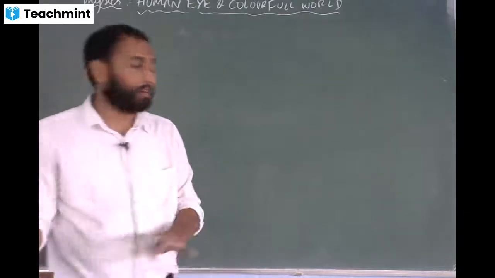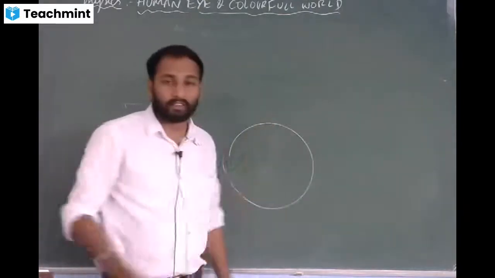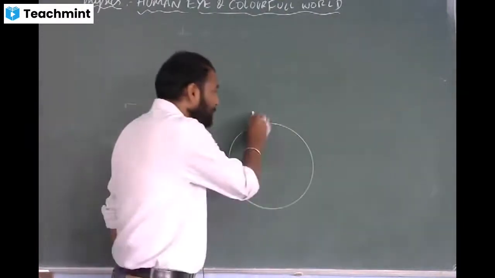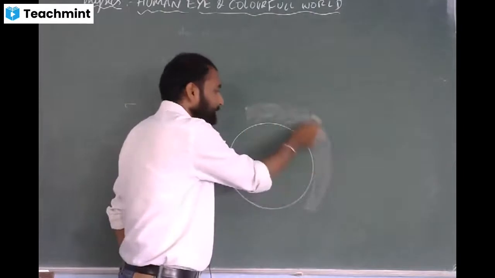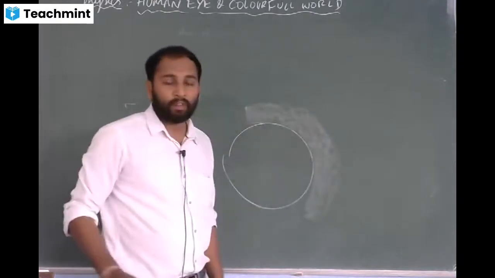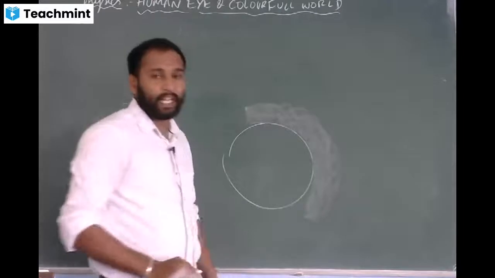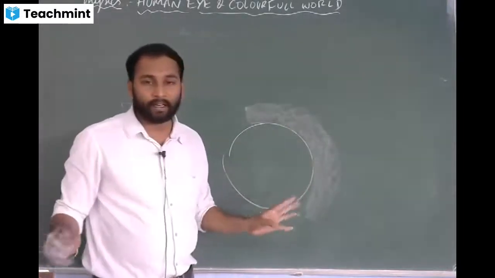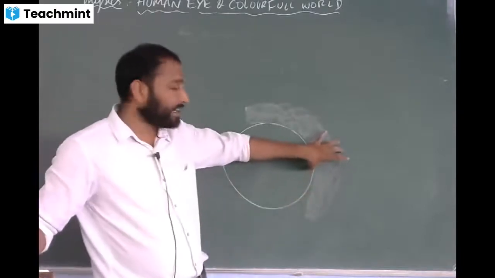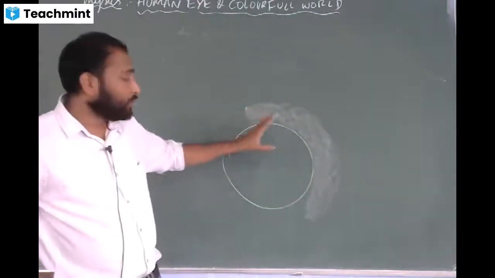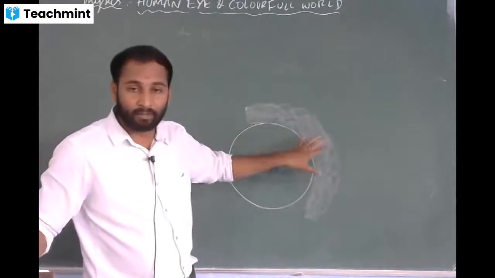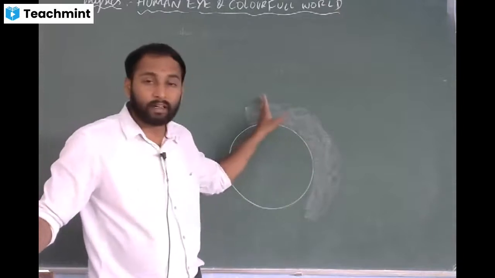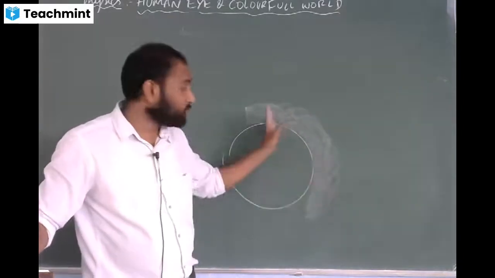Okay. For the visibility of light, it is compulsory that we have an atmosphere. If there is no atmosphere, there won't be any finer particles, any dust particles, any smoke, nothing will be there. Due to the presence of atmosphere, the scattering of light is taking place. That is why we see the color of the sky as blue.